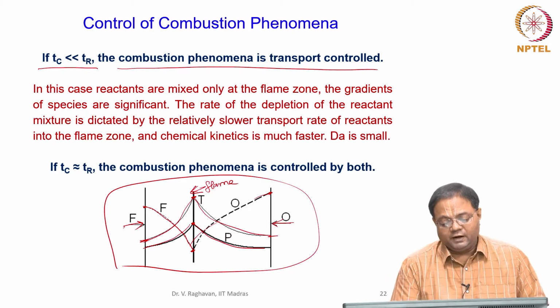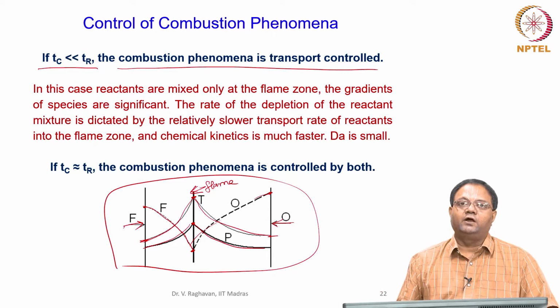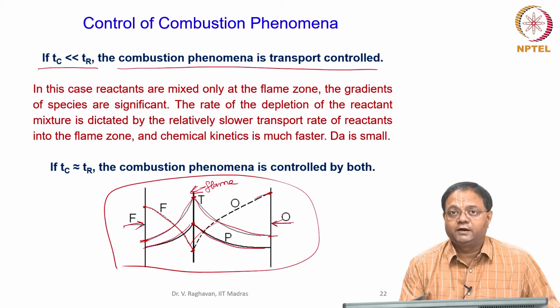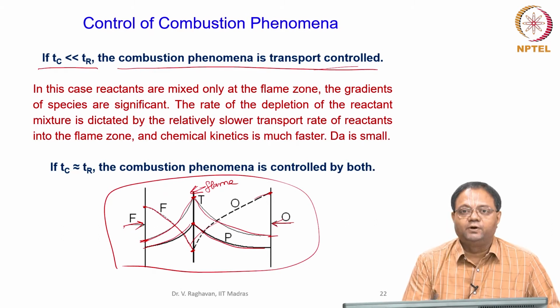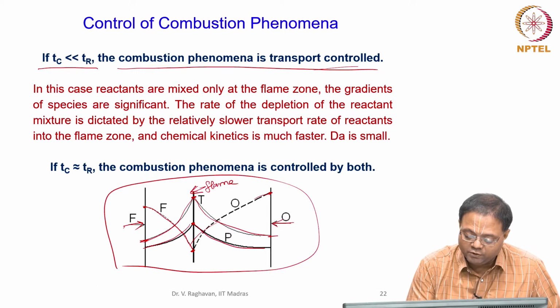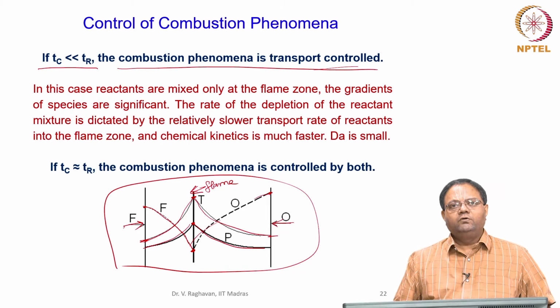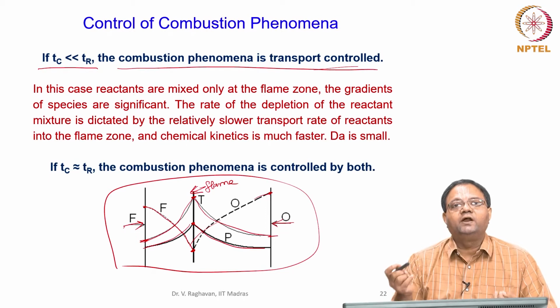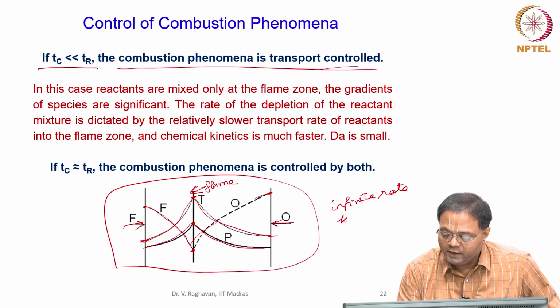So, clearly you can see that there are gradients as opposed to a zero gradient scenario for the kinetically controlled combustion. Here chemical time is negligible: as and when the fuel and oxidizer are meeting at a stoichiometric proportion, instantaneously they react. So, this is also called infinite rate chemistry, the infinite rate kinetics.